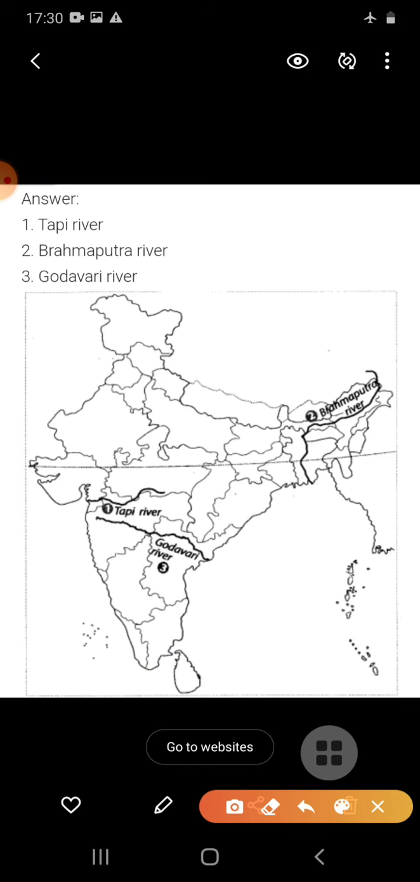Just see how you have to locate: same as before, in front of the questions you have to paste a map of India, and on the map of India you have to locate these things. First one is the Tapi river. So students, just see where you have to locate the Tapi river. You have to locate the Tapi river here. The Tapi river rises in the Satpura ranges in the Betul district of Madhya Pradesh.